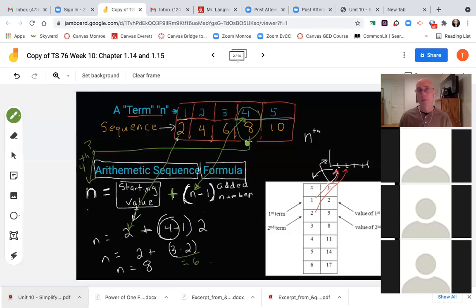So these formulas actually become very practical and powerful in the real world because if they ask you in this sequence to find the 200th term, you'd go, what, 200th term? I've got to count all the way up by 2s to 200 and figure out what that is, right? But if they asked me for the 200th term in this arithmetic sequence, I could go n, that's 200, equals the starting value plus 200 minus 1, right? The 200th term, that's the n here, times 2. And I could figure it out in less than 10 seconds. You see the value of these formulas?